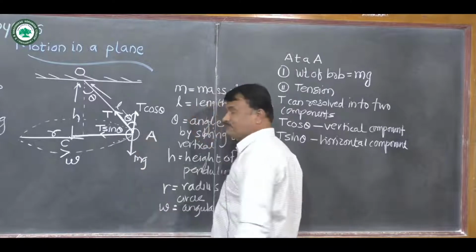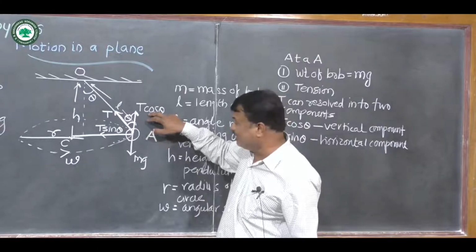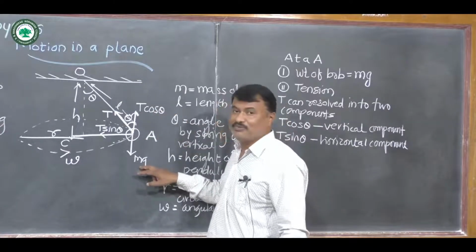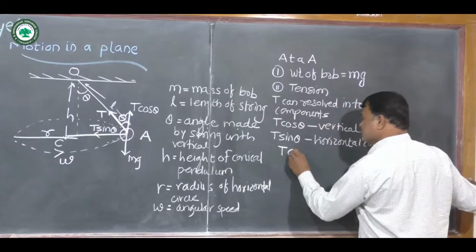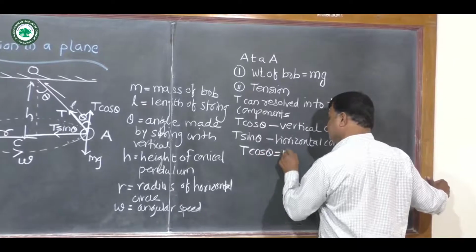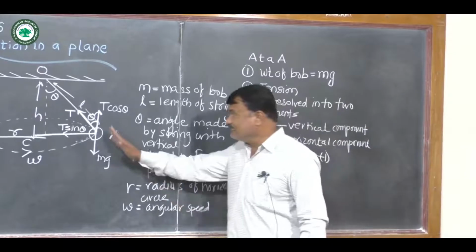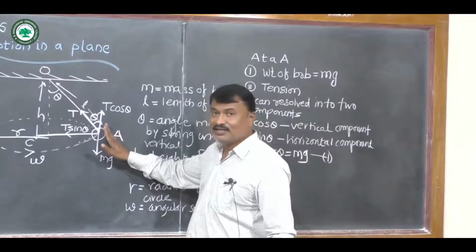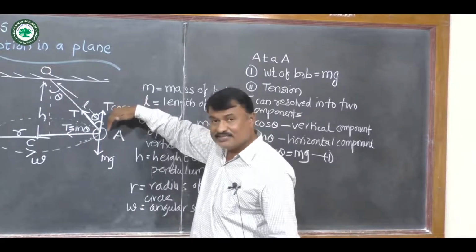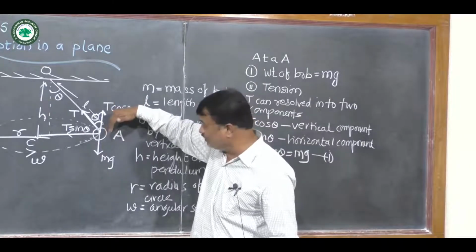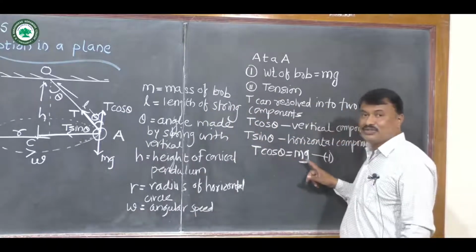Now from this figure we observe that this vertical component T cos theta is balanced by the weight of the bob. That's why we write here T cos theta is equal to mg, equation 1. Because this T cos theta is a vertical component in the upward direction, it is balanced by the weight of the bob, which acts vertically downward. So we write T cos theta is equal to mg.